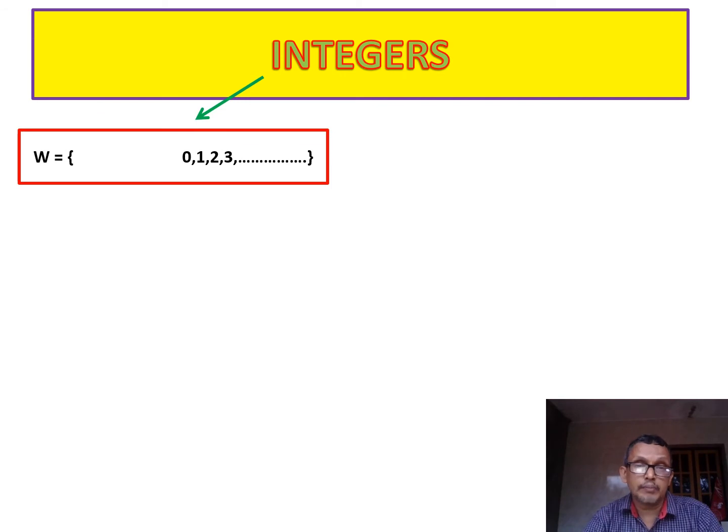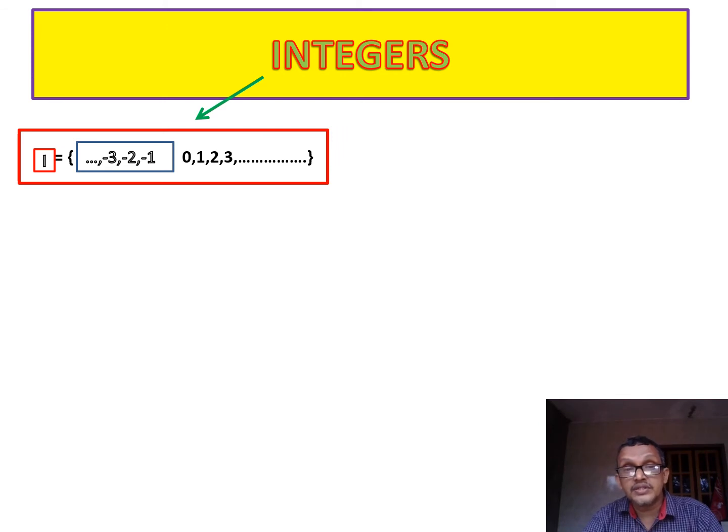We know that the whole numbers are 0, 1, 2, 3. So now add negative integers. If we add negative integers to the whole number set, then the whole number set becomes I. So I means integers. It includes negative integers, positive integers and 0.